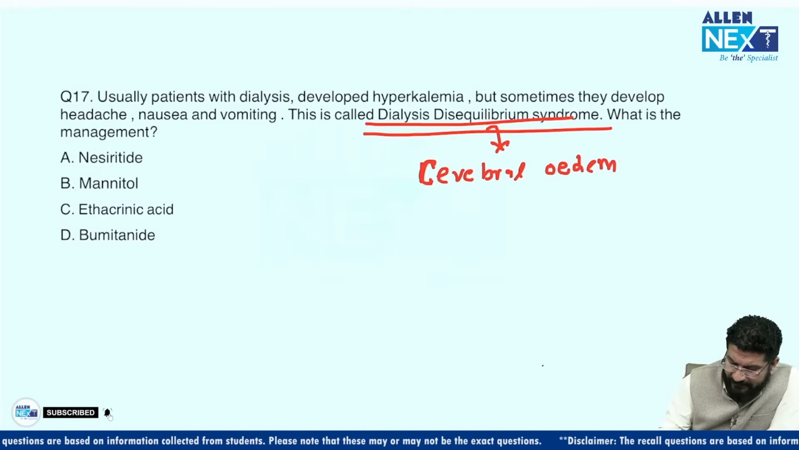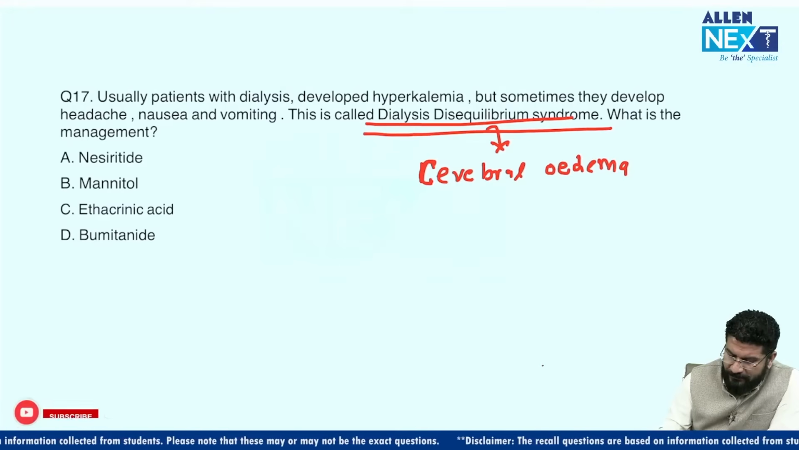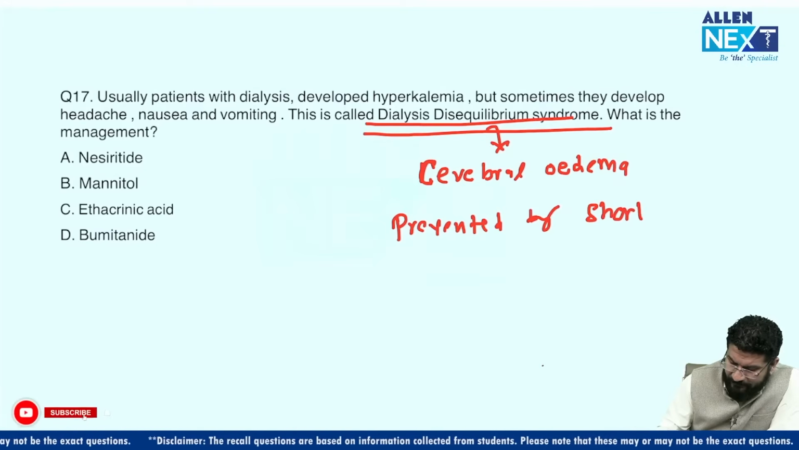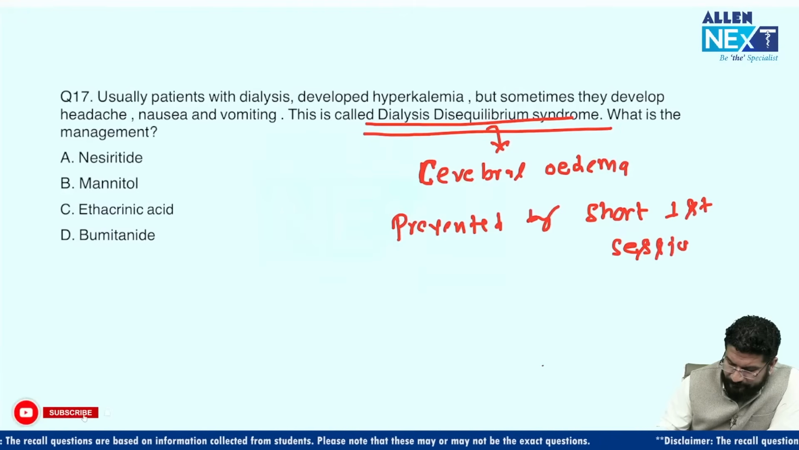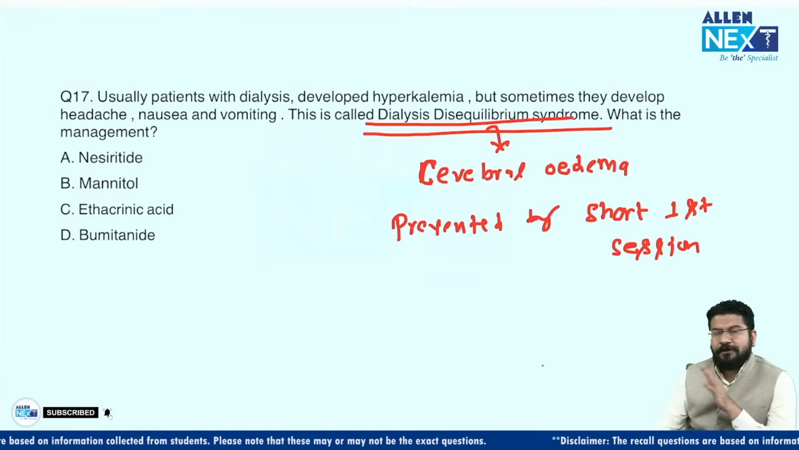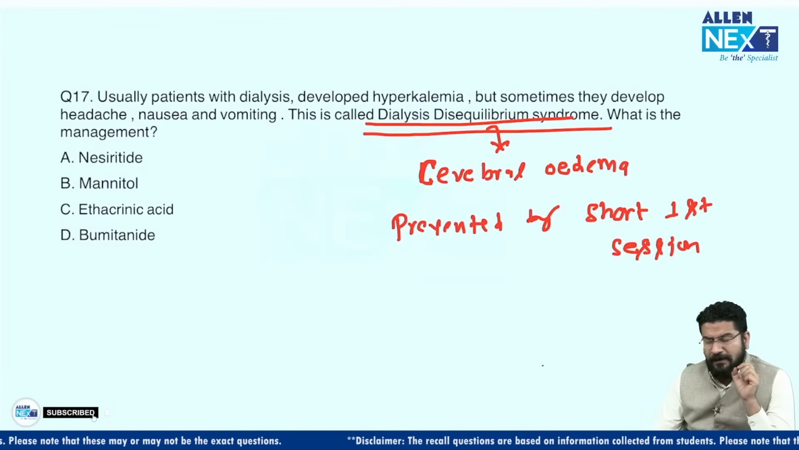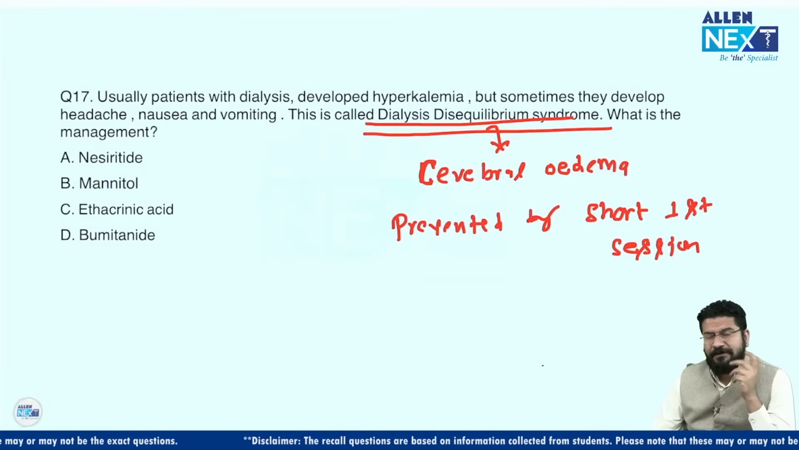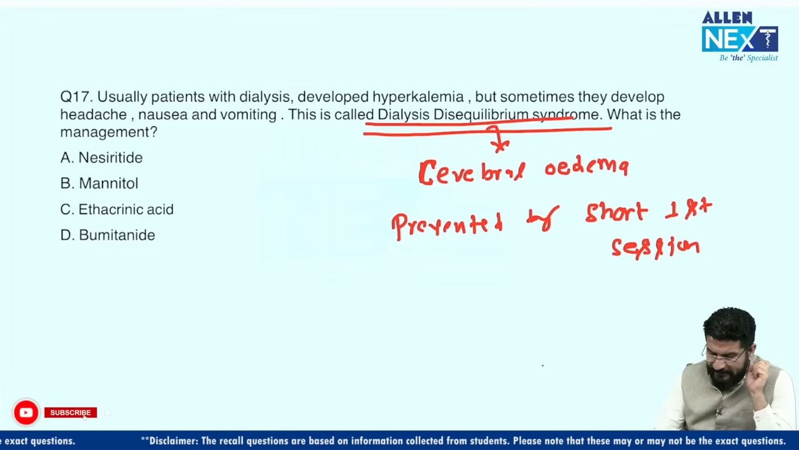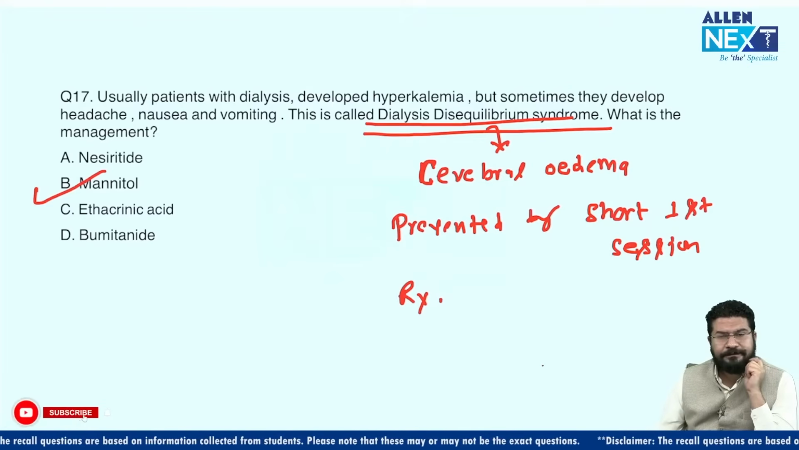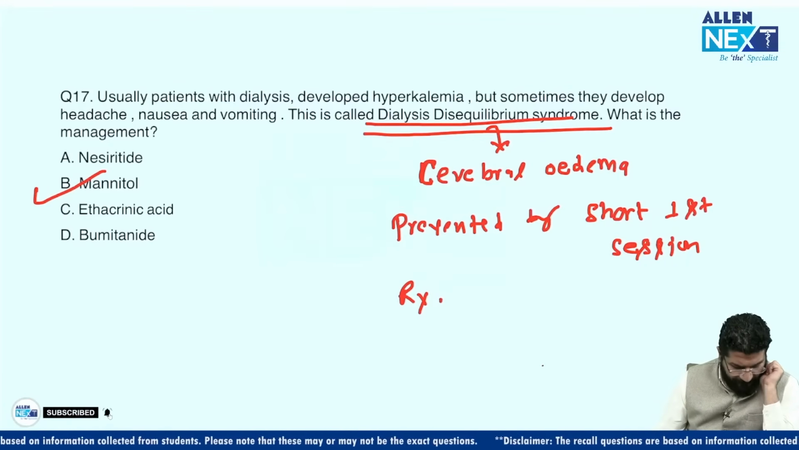So that is why we advise every patient with CKD to have a shorter first session. This can be prevented by a shorter first session. Generally dialysis lasts for 4 hours, so the normal duration of dialysis is 4 hours. Here, the first session is shorter, 2 hours, to prevent this dangerous complication, because here the patient can develop cellular edema, and once the patient is developing cellular edema, then we have to give an osmotic diuretic, that is mannitol.